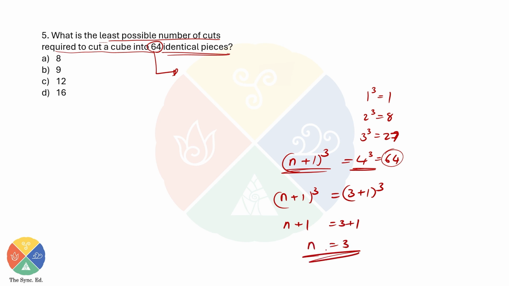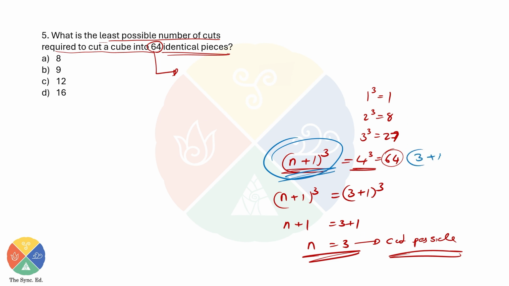That means they did 3 cuts per side. This is the cuts per side. If there are n cuts per side, we already know that the total number of pieces will be (n plus 1) whole cube. That's the same thing which you found here also. (3 plus 1) whole cube, that is 4 cube. That many number of pieces will be there.